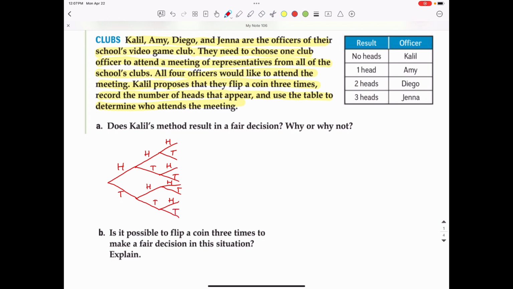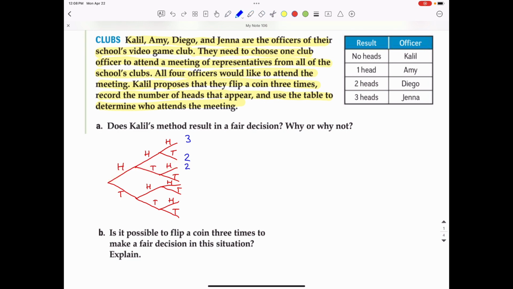And then this whole game to determine who's going to be a representative for the school's clubs is based upon how many heads are flipped. So let's count how many heads are flipped. On this set of branches, heads, heads, heads, that means that there are 3 heads flipped. And then I'll do that for each of the branches. In this end branch, that is 2 heads flipped. It went heads, heads, tails. On this branch, it's also 2 heads flipped. So it went heads, tails, heads. It followed this path.